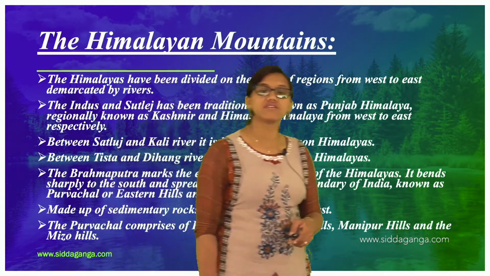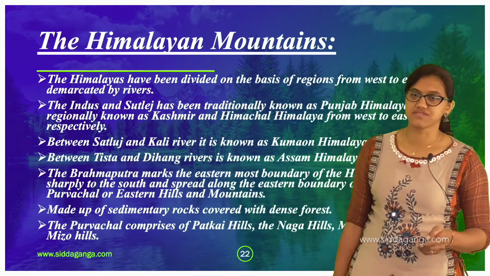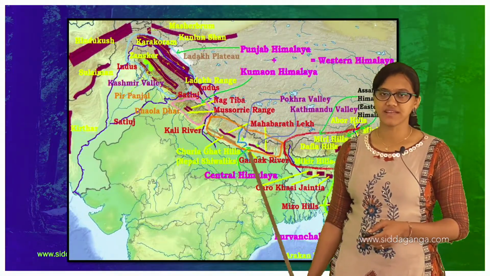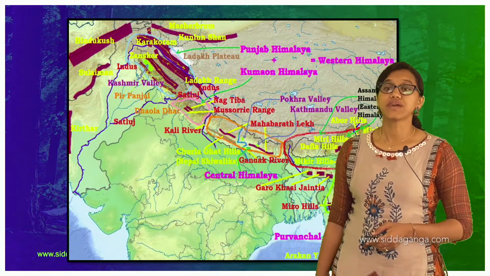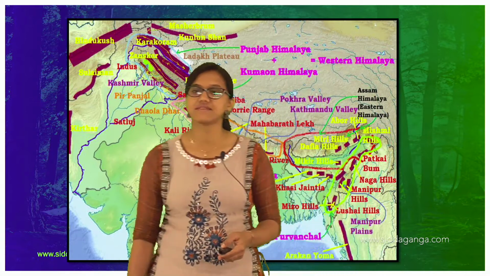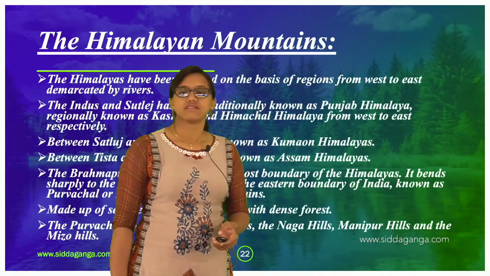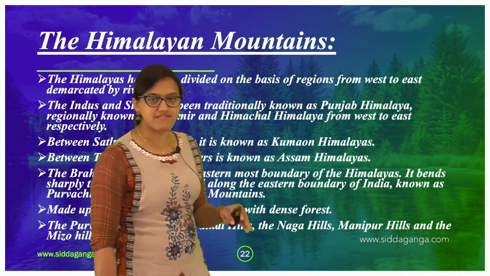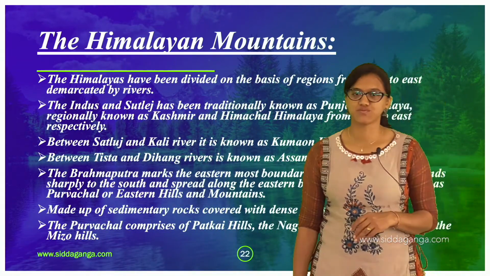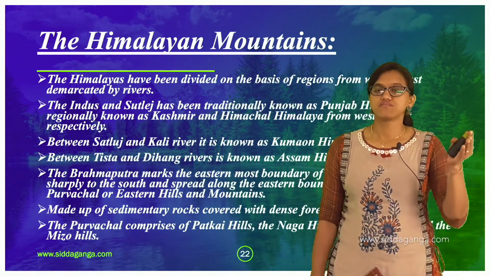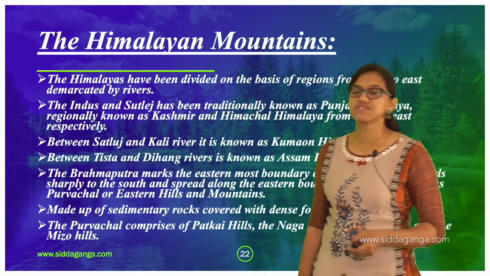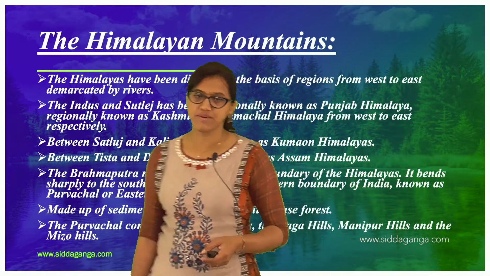So between the rivers Tista and Dihang, we call it the Assam Himalayas. I guess it is not there in this. You can check it in the textbook itself. You can find this particular place, okay. Whichever I have researched, I have taken up. Which I have not researched, you are supposed to check in the textbook itself. So the region between the Tista and the Dihang rivers is called the Assam Himalayas.